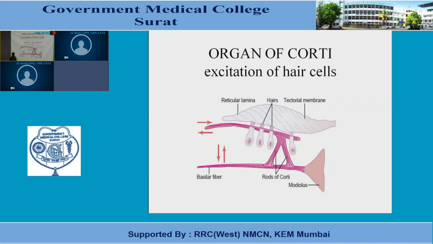So when the bending of the hair cells takes place in the direction of the kinocilium, it results in depolarization, and when movement of the hair cells takes place away from the kinocilium, it results in hyperpolarization. So now how does this depolarization and hyperpolarization take place? When we were discussing the structure of the hair cell, I already told you about the tip of the stereocilia.